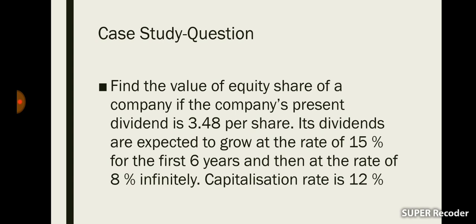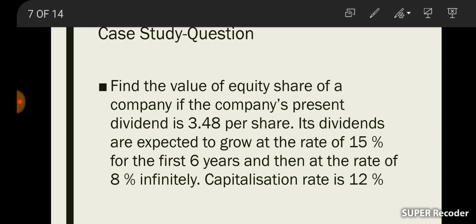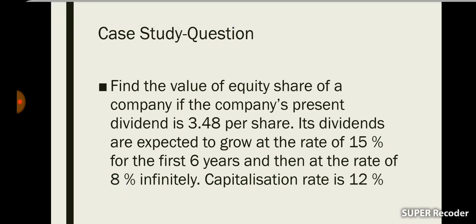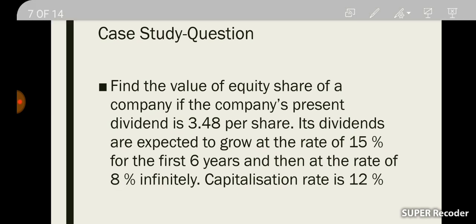So the first 6 years is the supernormal growth period. At that time the growth rate is 15%, and in the second segment, the normal growth period, the constant growth period, the growth rate is 8%. And K is 12%.